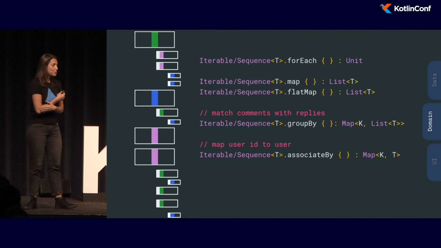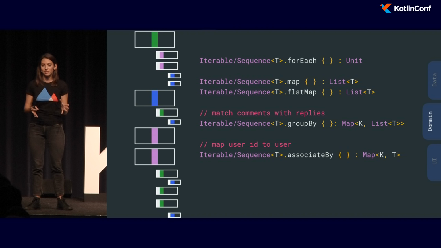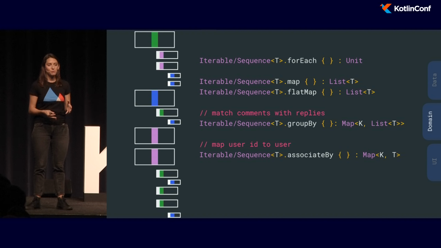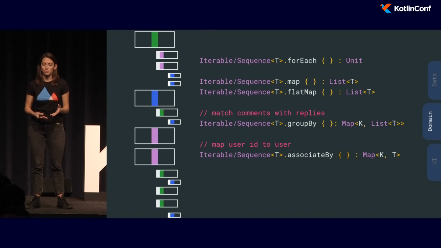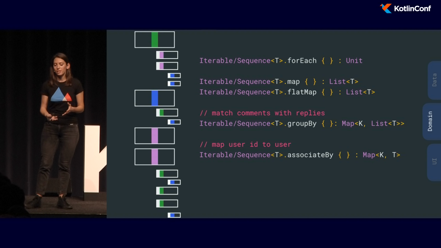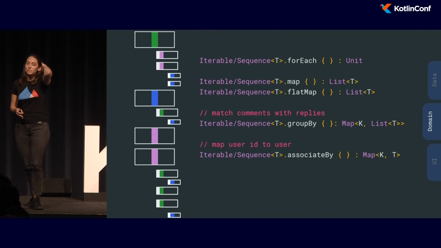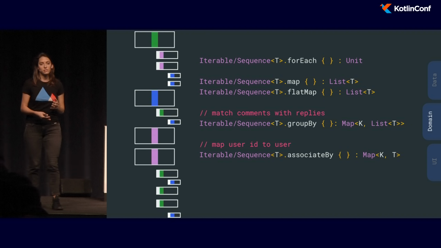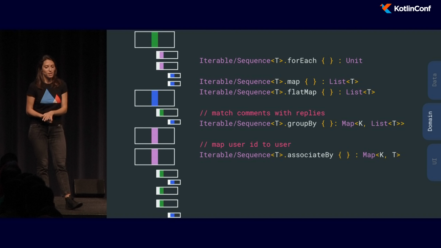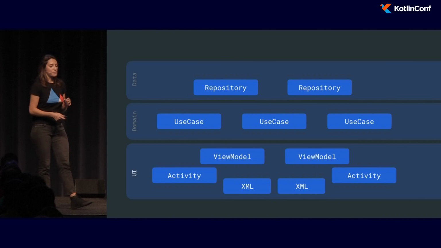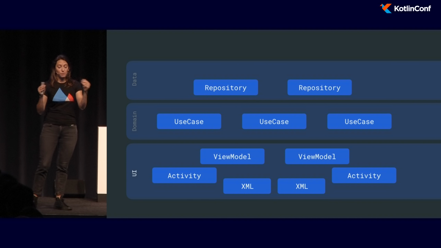So it took me a while to just explain our business logic, but you saw that the code was so simple and easy to read. So methods like this, like for each, map, flat map, group by, were extremely useful for us. They reduced the boilerplate a lot. So in general, whenever you have to work with collections, check out first the extension functions from the standard library. I'm pretty sure they'll be very useful for you too. OK, so we looked at the repositories and use cases. The next is the UI.